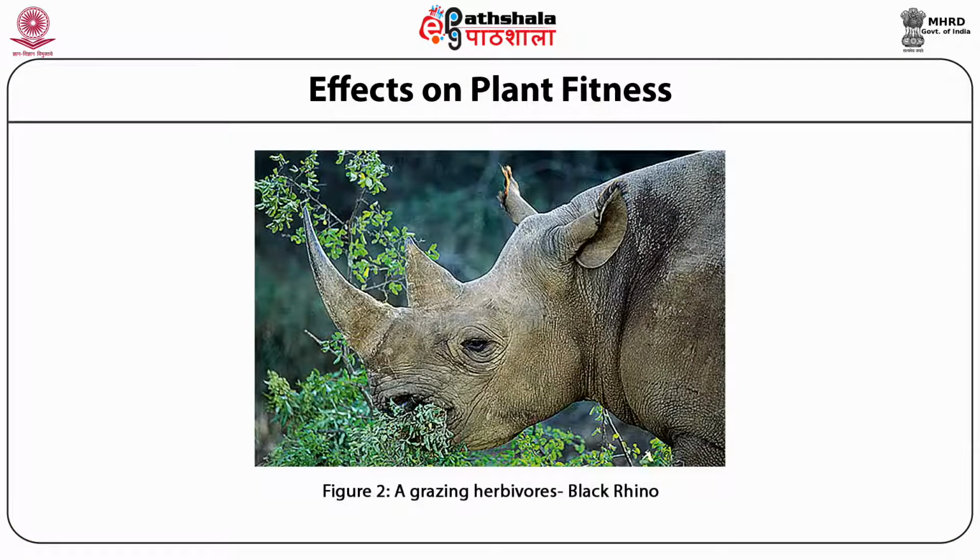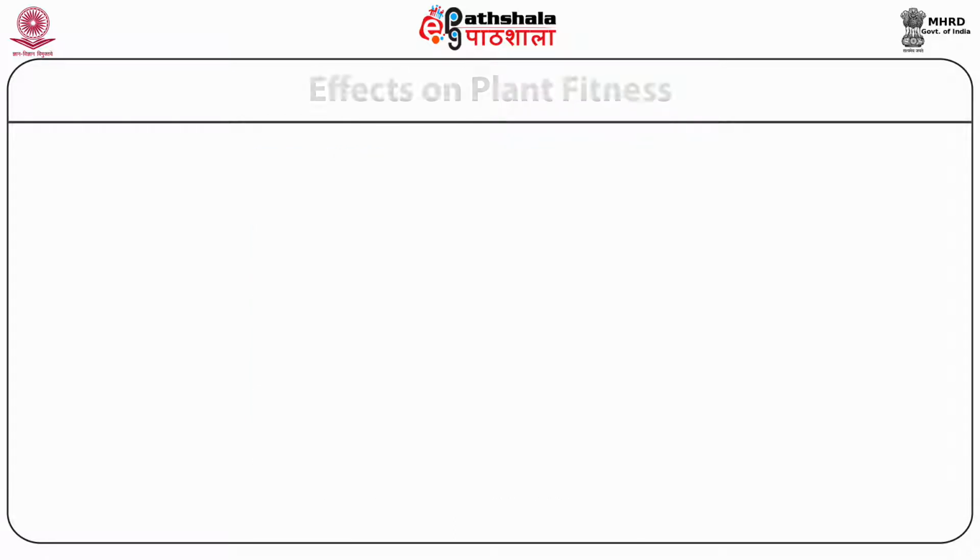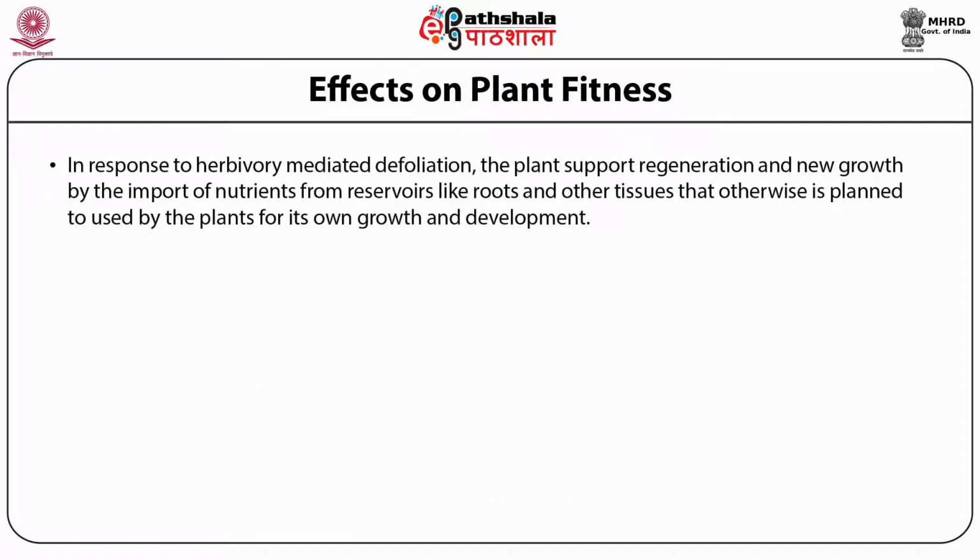This figure represents a grazing herbivore, the black rhino. In response to herbivory-mediated defoliation, the plants support regeneration and new growth by importing nutrients from reservoirs like roots and other tissues, which would otherwise be used by the plants for their own growth and development.